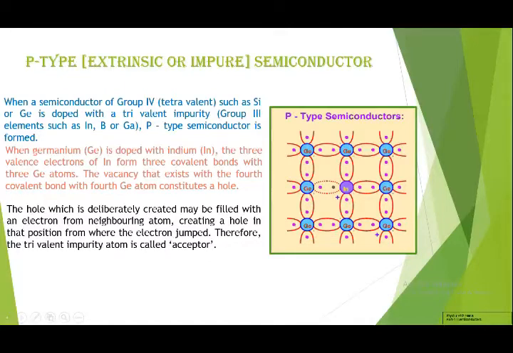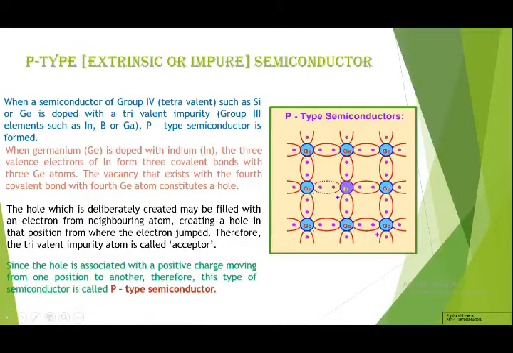The hole which is deliberately created may be filled with an electron from a neighboring atom, creating a hole in the position from where the electron jumped. Therefore, the trivalent impurity atom is called an acceptor. It means in this example, our indium is the impurity atom, so it is called an acceptor. In a p-type semiconductor, the majority charge carriers are holes.